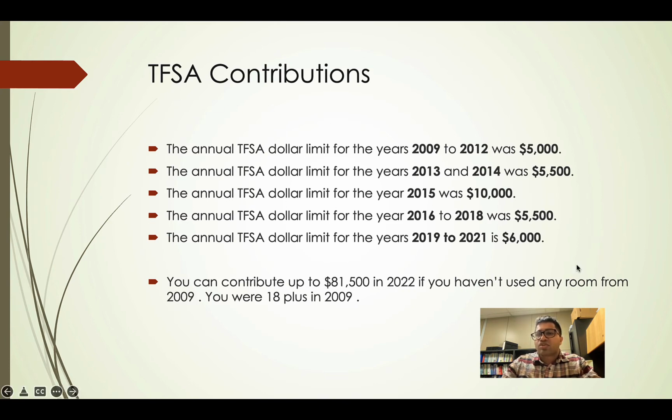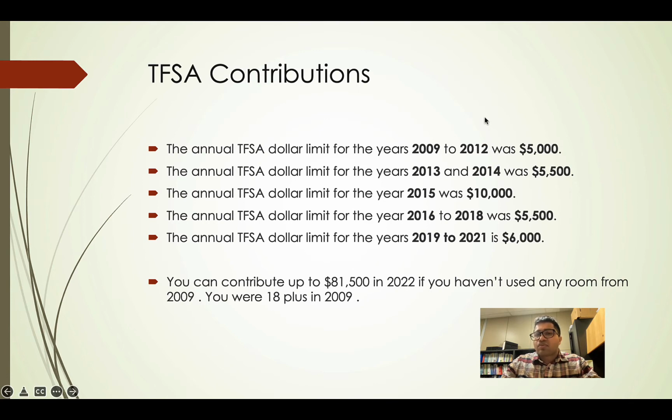Each year the contribution limit is different. It was opened in 2009. From 2009 to 2012, each year the limit was $5,000. From 2013 to 2014, the limit was $5,500. 2015 was a flux year where the limit was increased to $10,000. Then it was brought back down from 2016 to 2018 to $5,500. And now it is adjusted to inflation, so it will change in chunks of $500 based on inflation. Right now it is $6,000.